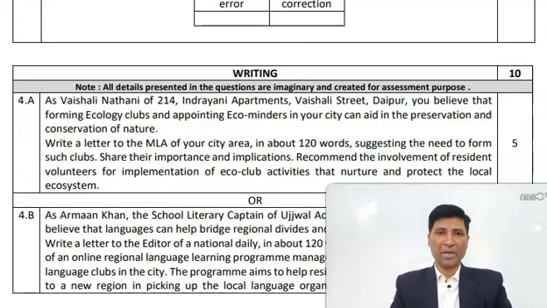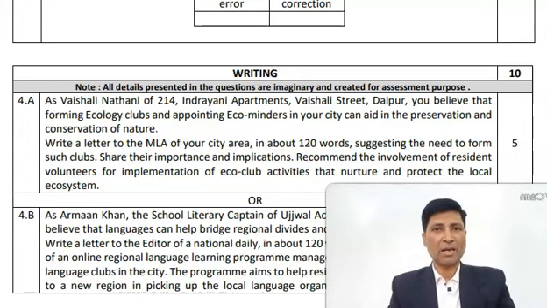Now, once you have read this question, ask a question to yourself. Are you understanding what you have to do in this question? This is the first problem that most students face. They do not understand what they have to do.